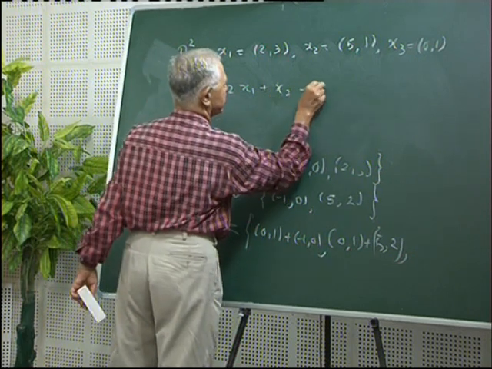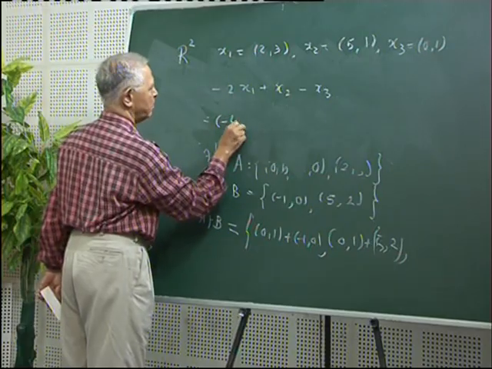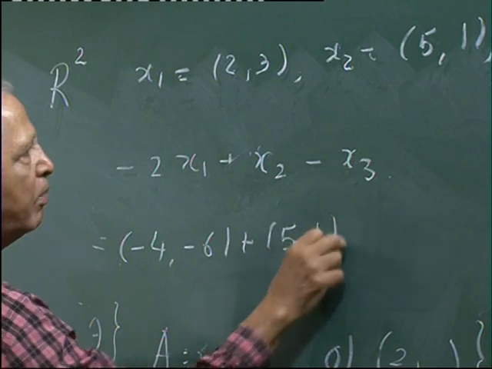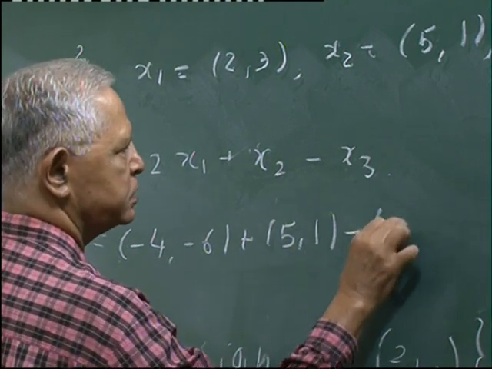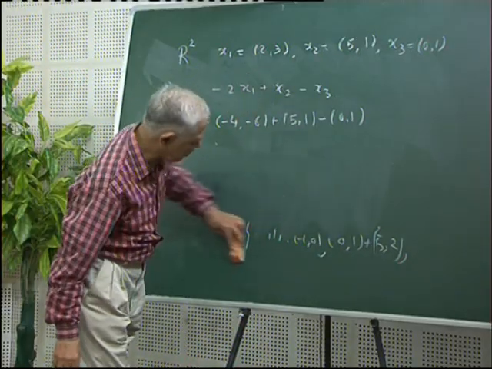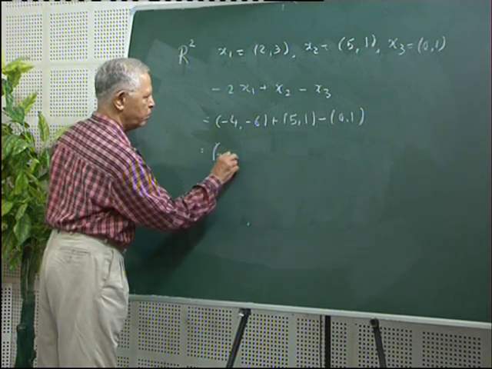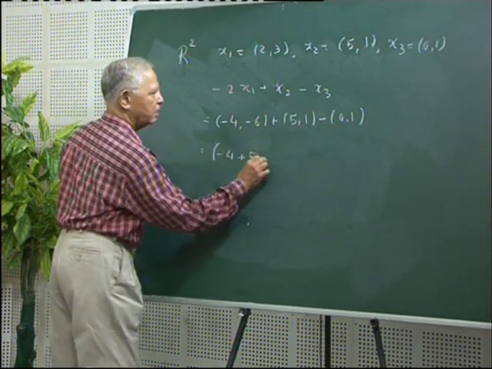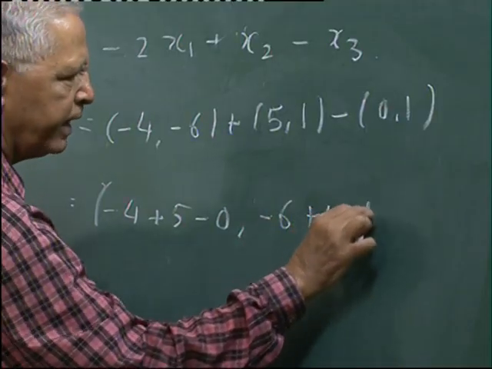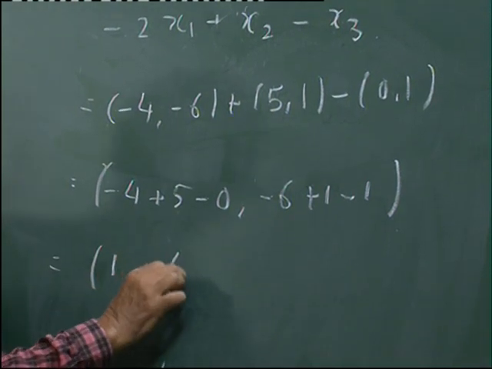If you simplify according to our definition of addition, what we get is (-4 + 5 - 0, -6 + 1 - 1), and that is equal to (1, -6).